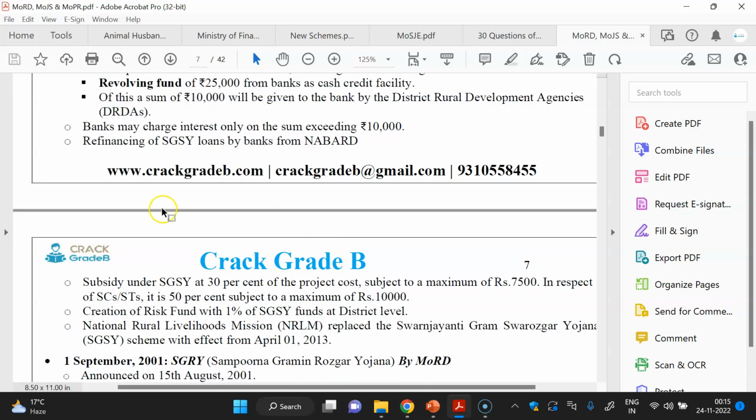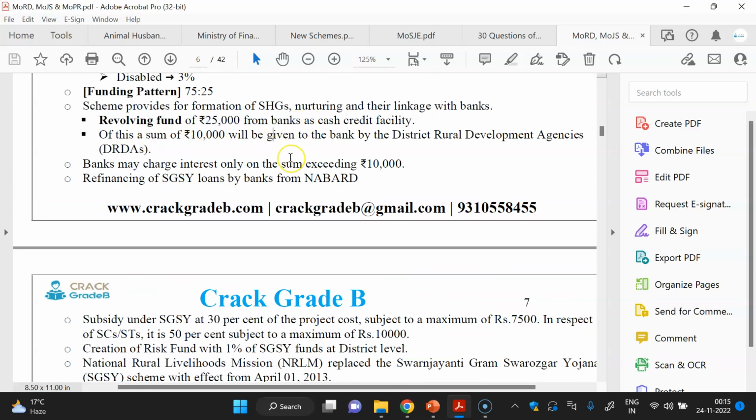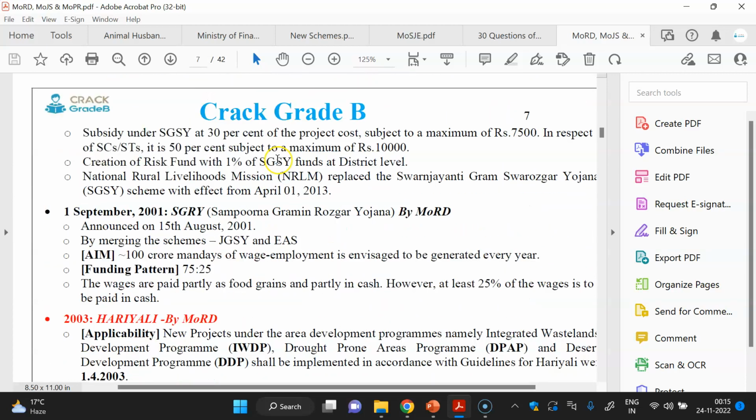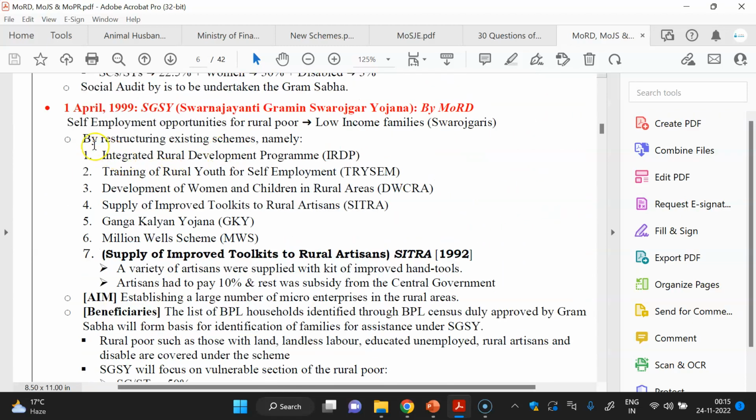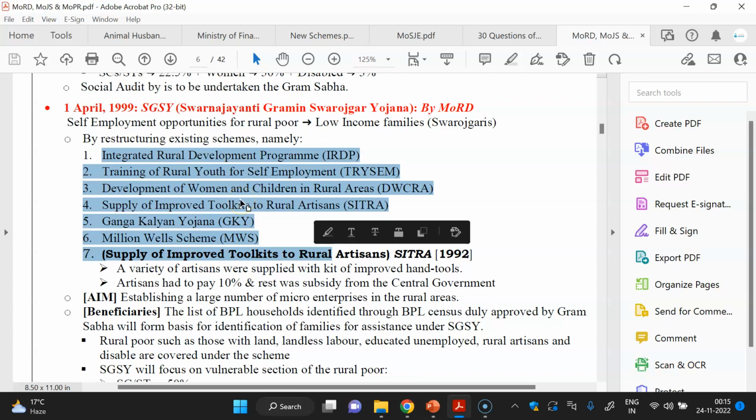All the things like refinancing and revolving fund of old schemes you don't have to study, only the new one. So these components are important. Restructure means this Swarnajayanti Gram Swarozgar Yojana was restructured from the following schemes. They can ask which of the following schemes was not a part of the restructuring schemes of Swarnajayanti Gram Swarozgar Yojana. So you have to cram all these things, these 6 or 7 schemes.